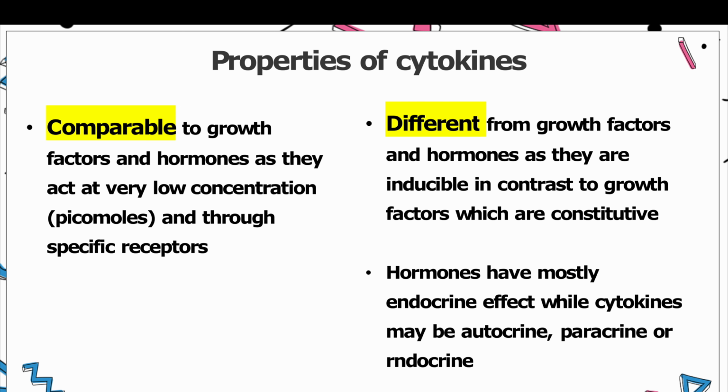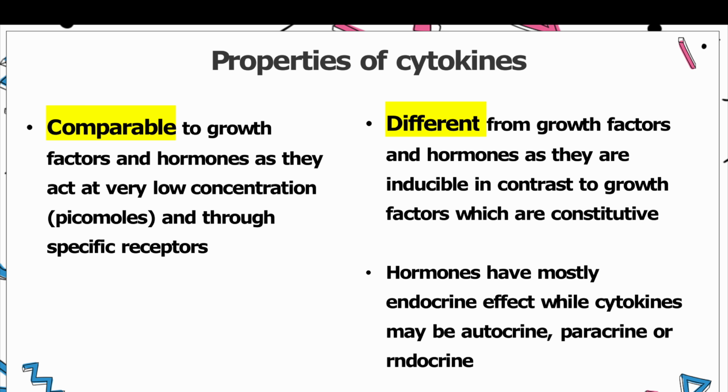So, properties of cytokines. Cytokines are comparable to growth factors and hormones in the fact that they act at very low concentration, that is in the amount of picomoles, and they act through specific receptors. So the common characters of growth factors, hormones, and cytokines are that they act in very low concentration, in terms of picomoles, and they act through specific receptors.